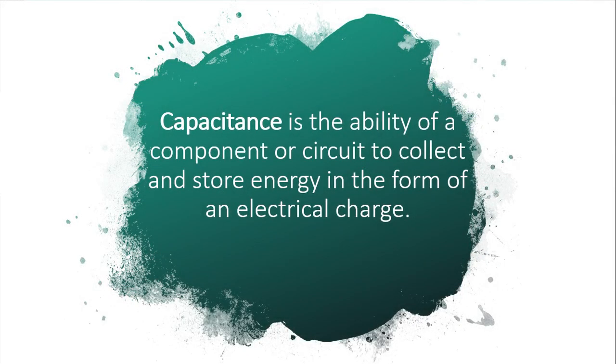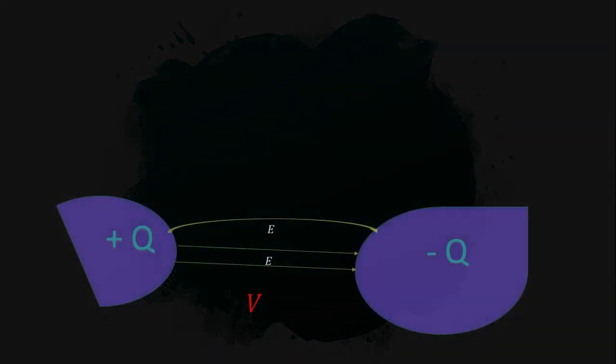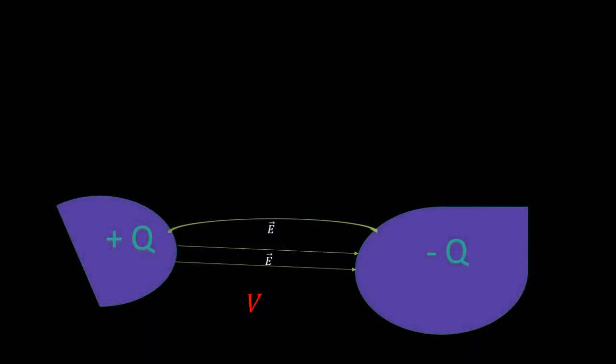Now, what is capacitance? Capacitance is the ability of a component or circuit to collect and store energy in the form of an electrical charge. Simple explanation: let us consider two bodies of different shapes and sizes.